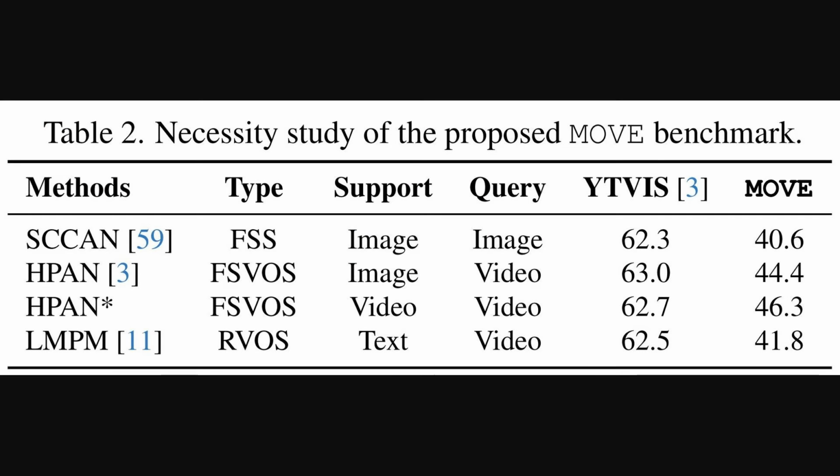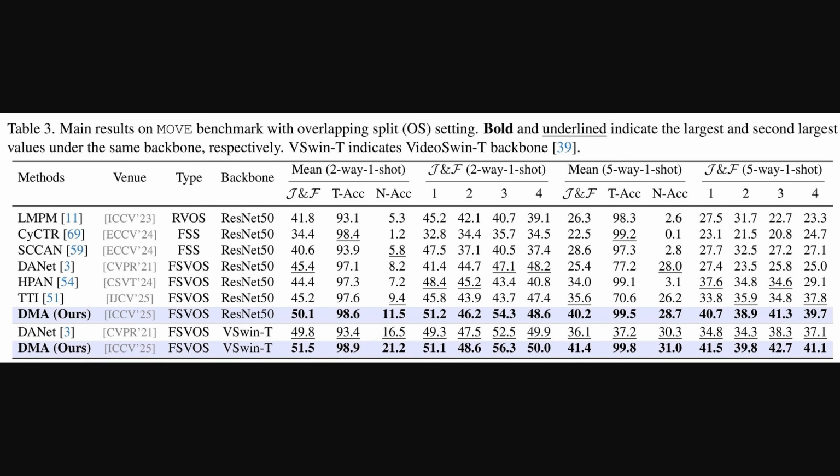So to really drive home why this new model and dataset are needed, the researchers present this necessity study. It compares several existing models on the standard YouTube VIS dataset versus their new Move dataset, and the results are stark. For instance, a model called CCAN, which is a few-shot segmentation method that uses an image as a guide, scores a solid 62.3% on YouTube VIS. But on Move, its performance plummets to 40.6%. This sharp drop across all tested models proves that current methods, built for object appearance, truly struggle to segment based on motion alone.